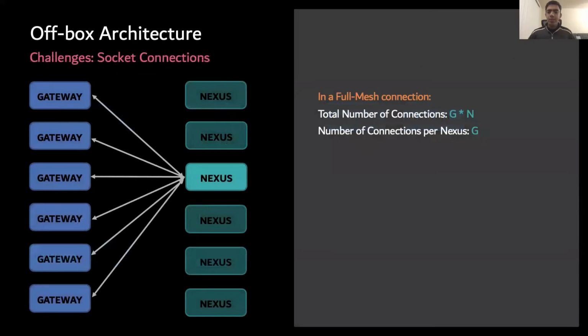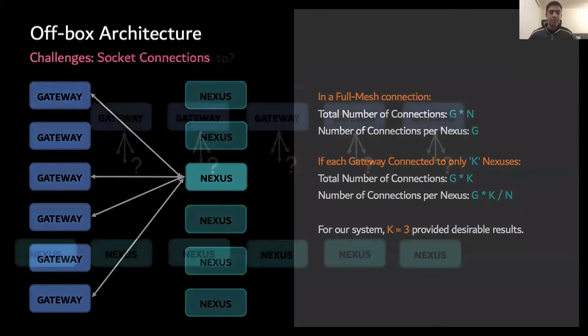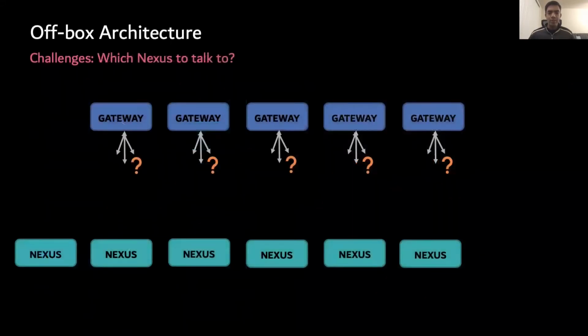Now, one major challenge we observed was that Nexus was not built to support the handling of a massive number of gateway connections. A full mesh connection where every gateway G connected to every Nexus N would result in every Nexus maintaining G connections. However, if each gateway connected to only K Nexuses, each Nexus would only have to serve G times K over N connections. We realized that K equal to 3 worked best for our Nexuses. This led to a new question.